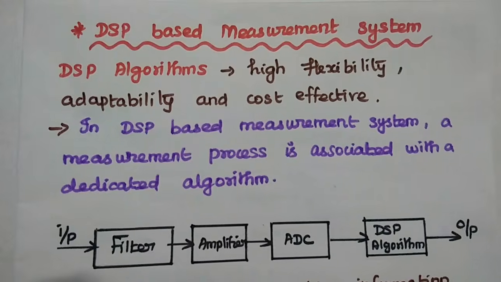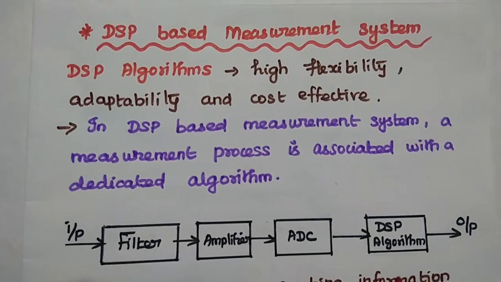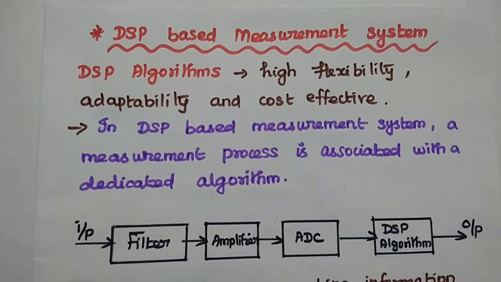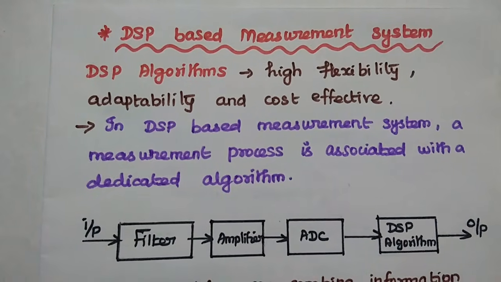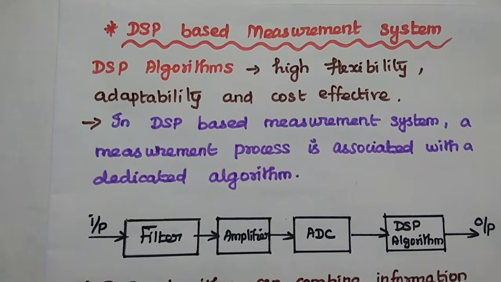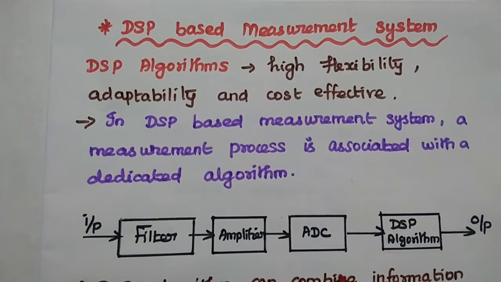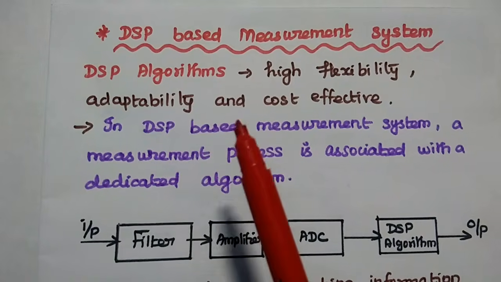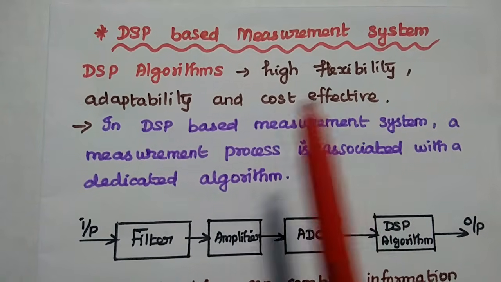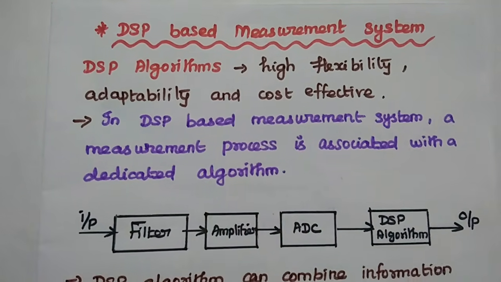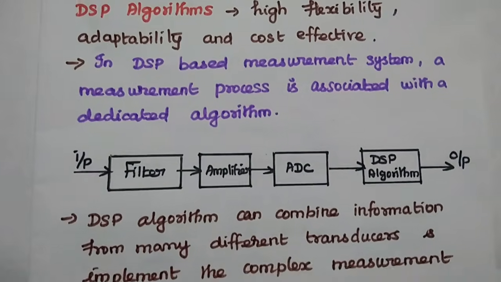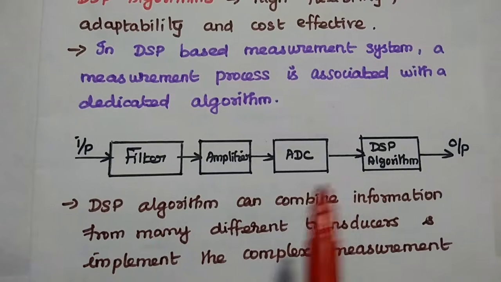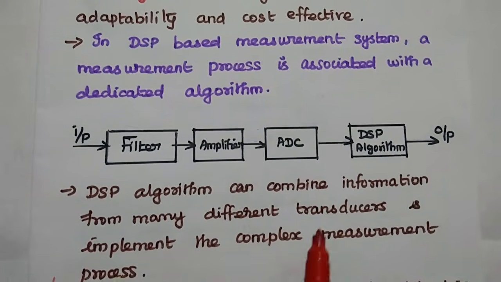The next one is the DSP based measurement system. Here DSP algorithms are widely used in modern instrumentation and measurement systems for their improvement. Performance is improved by using these DSP algorithms. These algorithms have high flexibility, adaptability and are cost effective. The DSP based measurement system is associated with dedicated algorithms for its measurement.